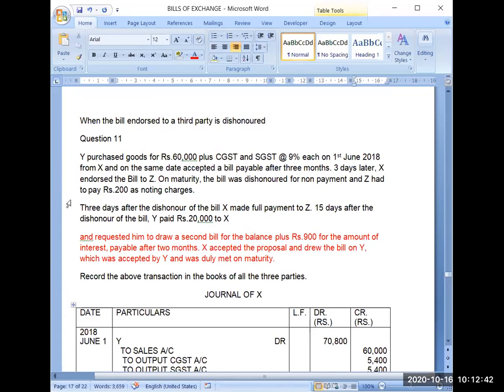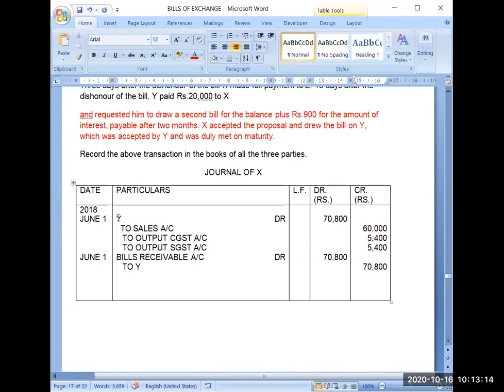After 3 days, X endorsed the bill to Z. Now this transaction is between X and Z. The parties to this transaction are X and Z. Y doesn't have any role in this transaction. What X has done to that bill after receiving it is not the concern of Y. On the due date, Y will get the bill from somewhere and make the payment to the person who is carrying that bill. So X has transferred this bill to Z after 3 days, so the date of the transaction will be June 4.